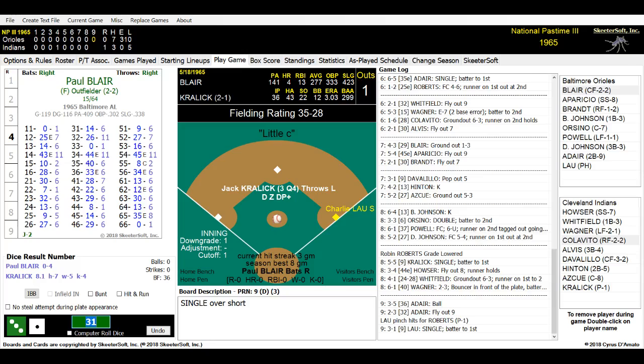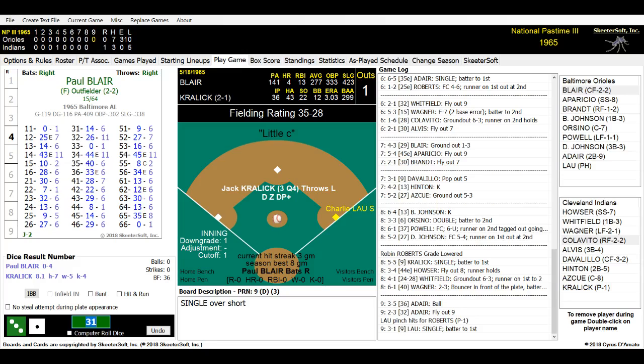Real fast one, drops right in front of our left fielder, and he is on first. Charlie Lau has turned into a prolific pinch hitter. That is his 4th pinch of the season. Paul Blair is due up. He is 0 for 4, all 4 of them. He has 3 ground outs and a pop out. Has not gotten out of the infield. Charlie Lau is on first.